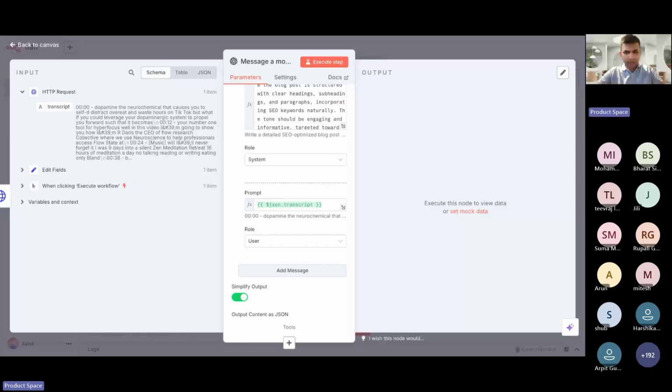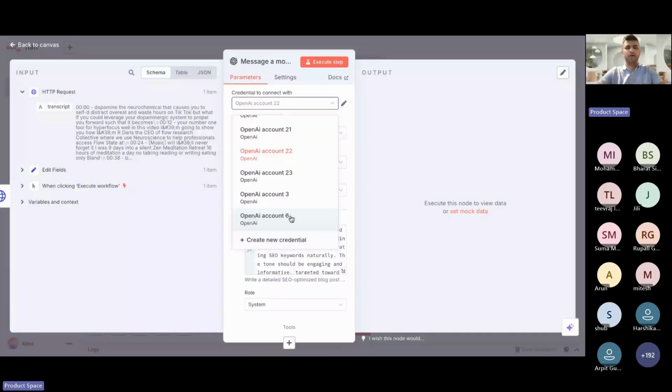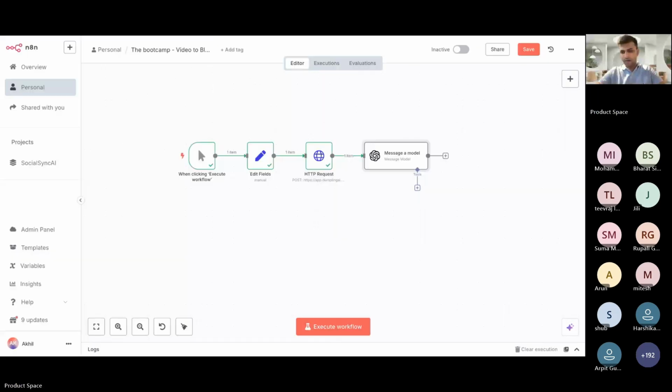Okay, Mahek, before loading a model, you also have to connect to an API account, right? So you have to click on this specific piece and connect it with an account. All right. So how many of you are able to do it along with me?